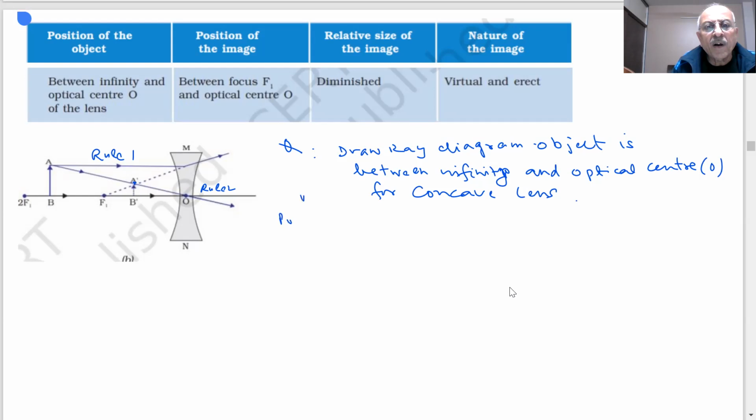What is the answer then? The position of the image is between O and F, optical center and focus.